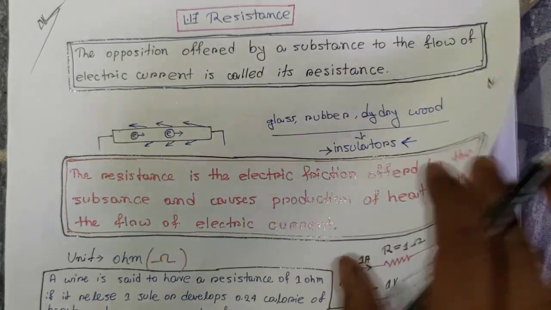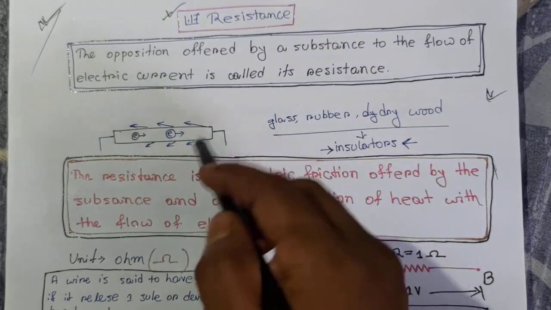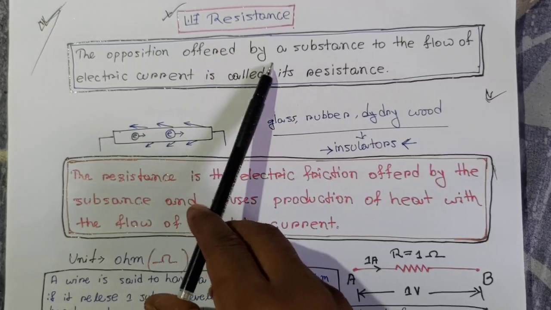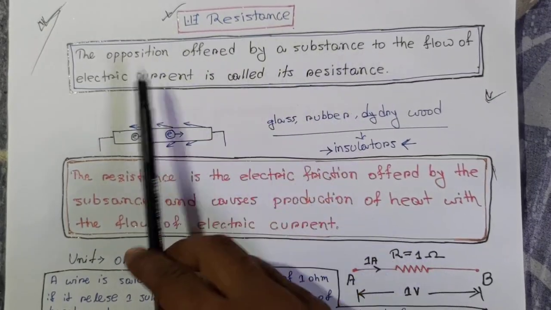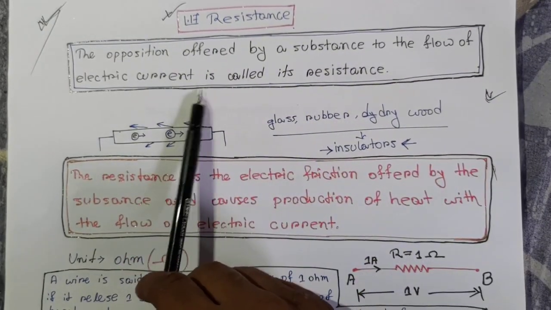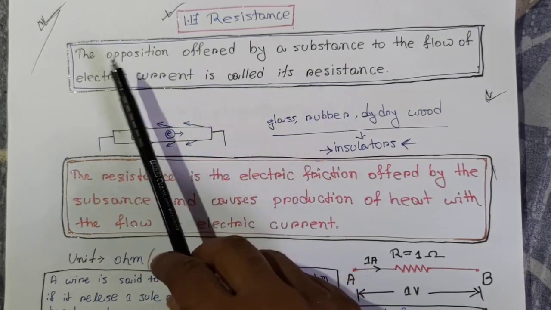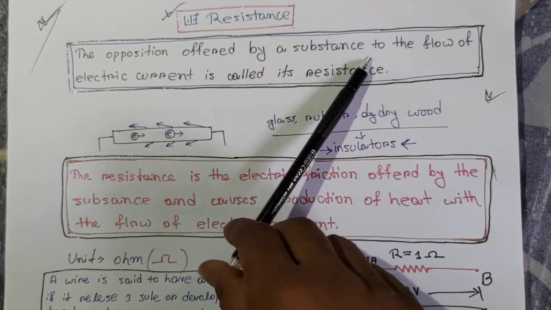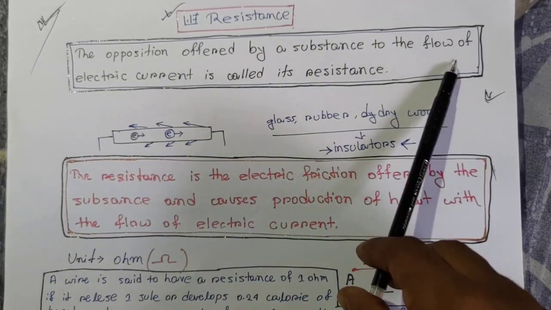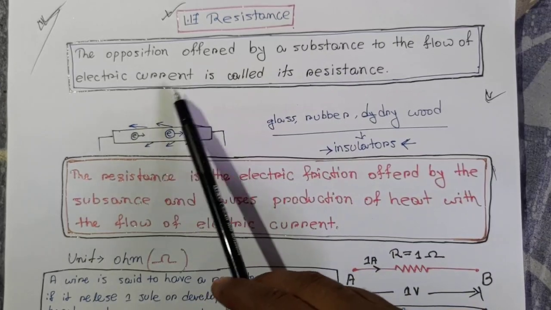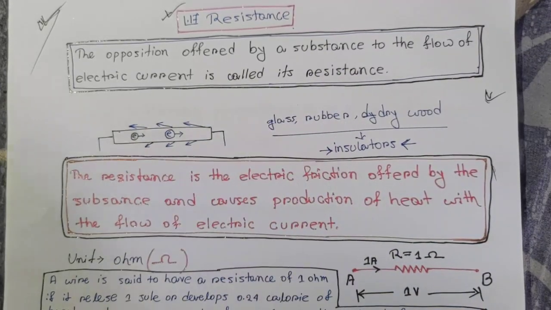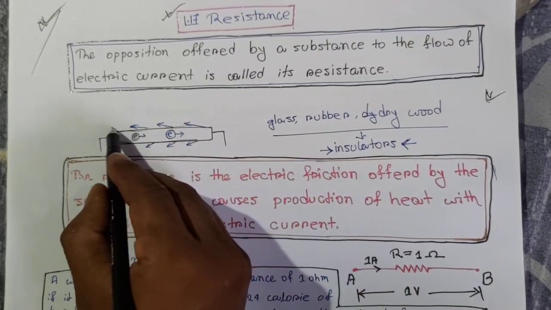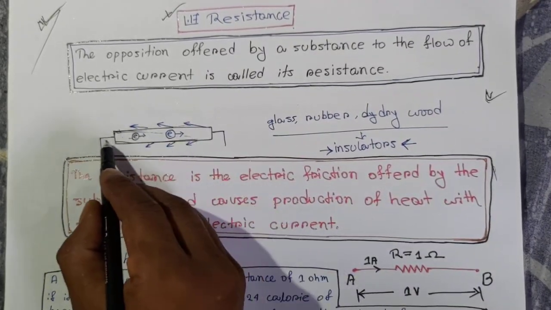Okay, so let's start. Resistance. What is resistance? Resistance is the opposition offered by a substance to the flow of electric current. Suppose this is a wire, and current flows from the left side to the right side.